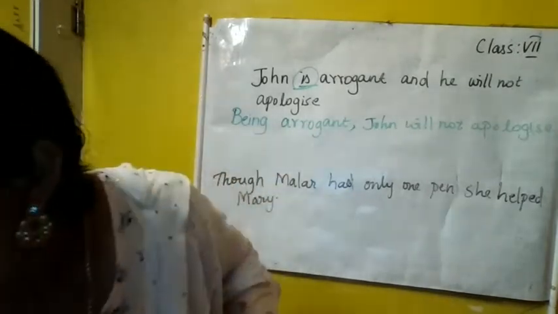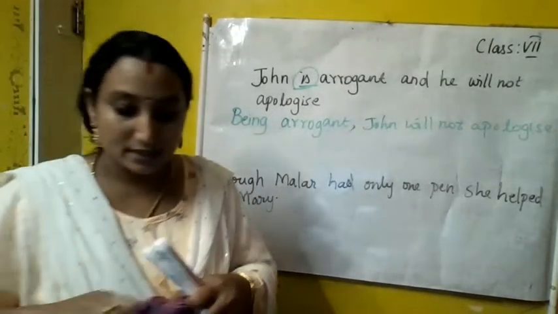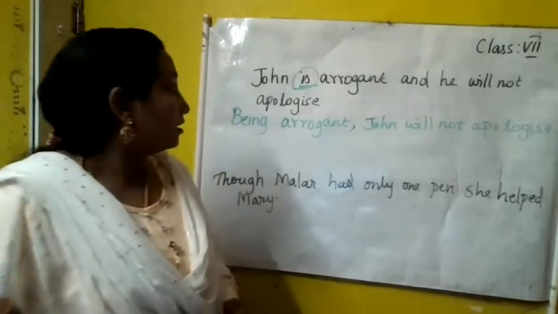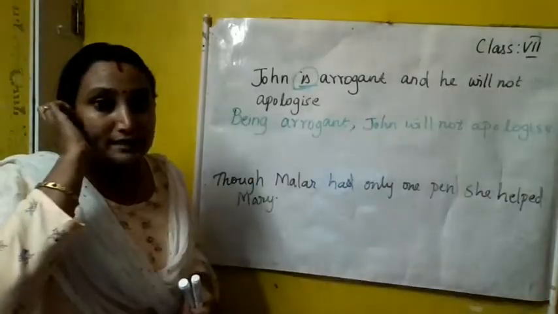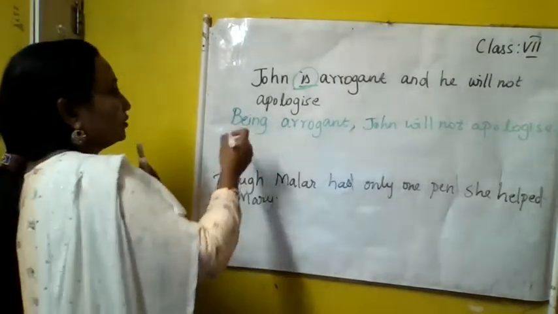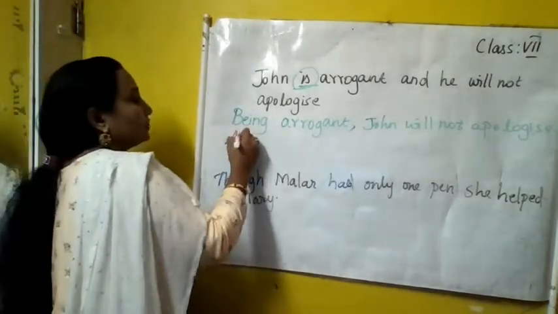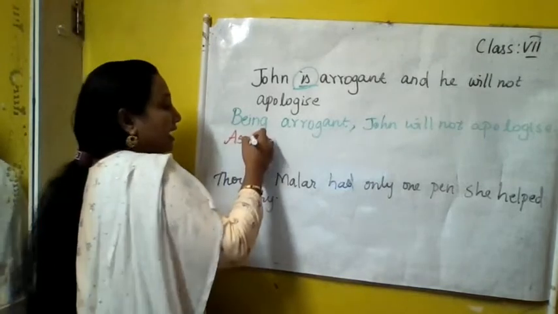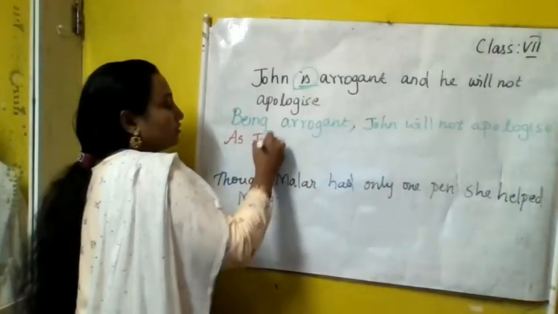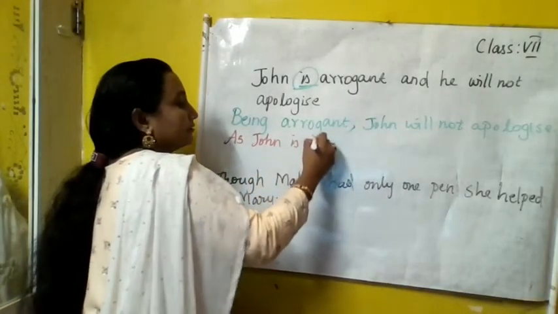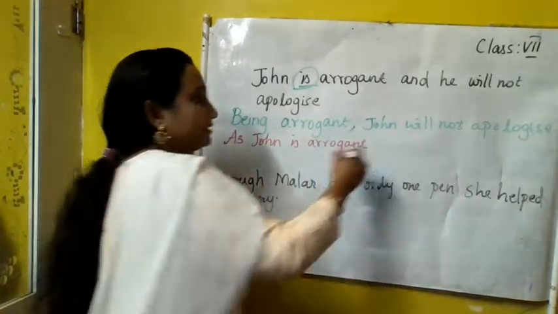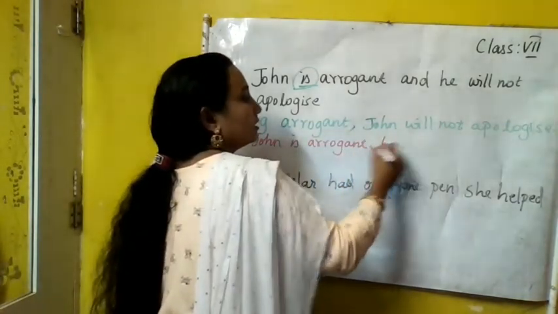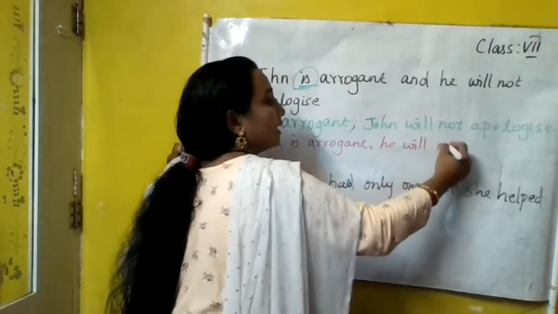And what is the second sentence? Complex sentence. How do we change? Into a subordinate clause, right? As John is arrogant, he will not apologize.